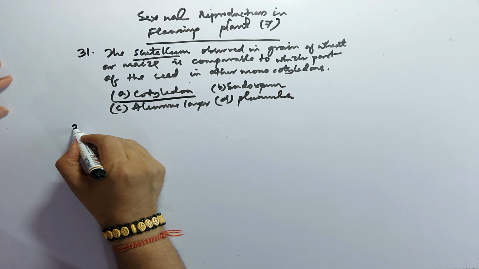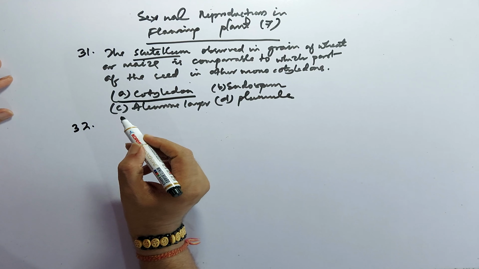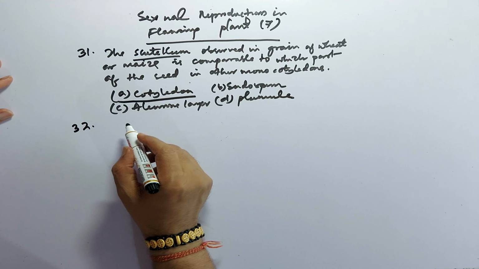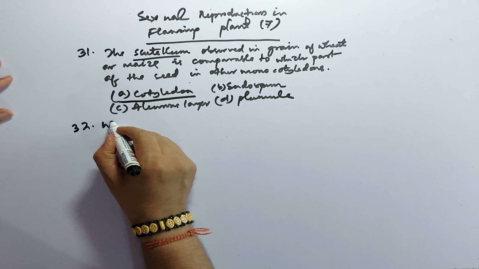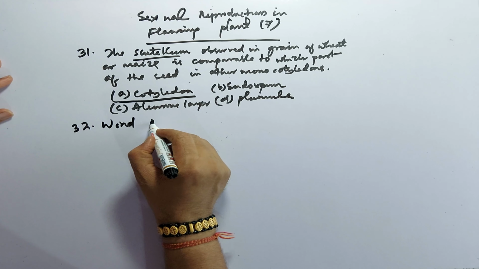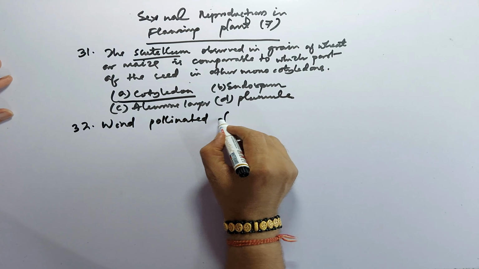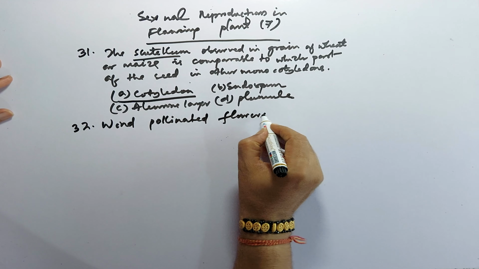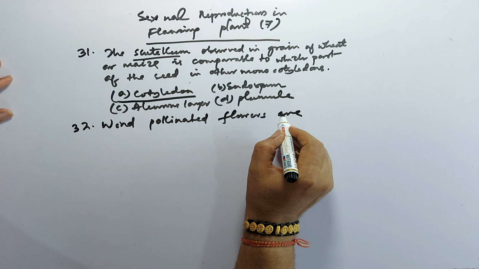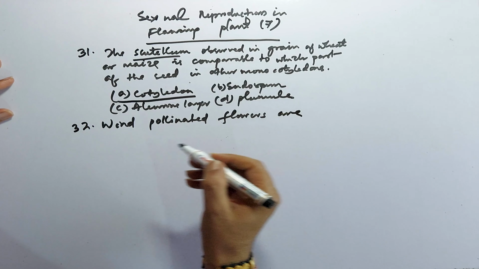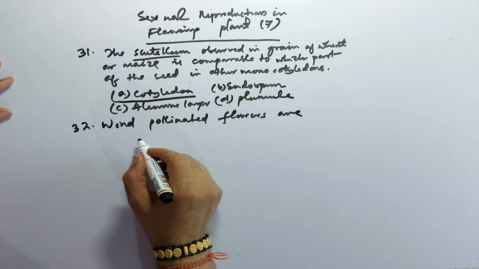Then 32. Wind pollinated flowers are... we can write the options.